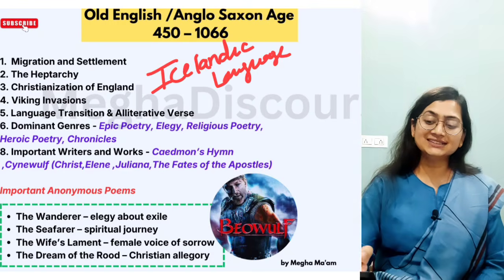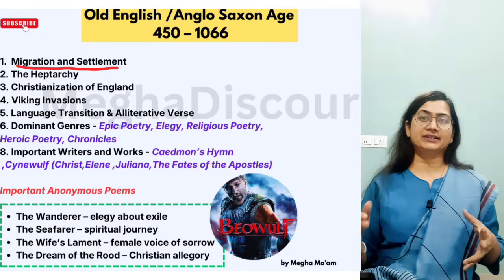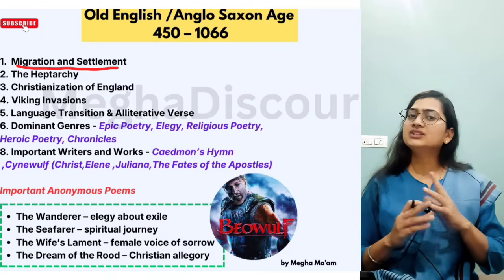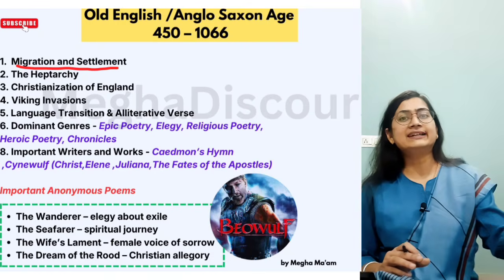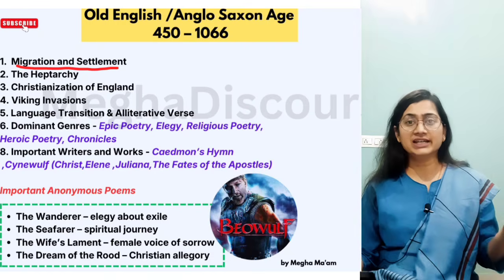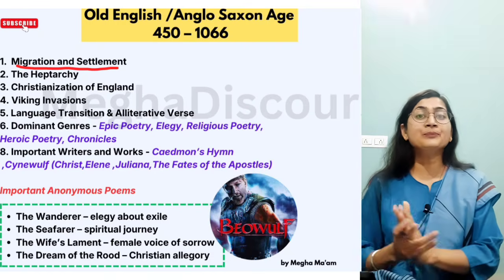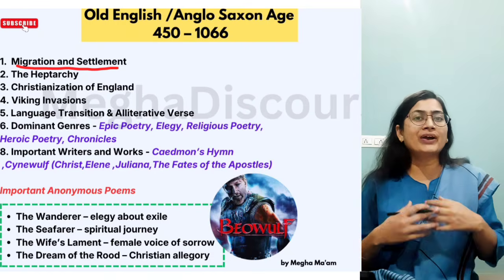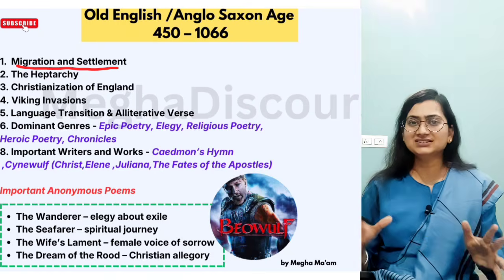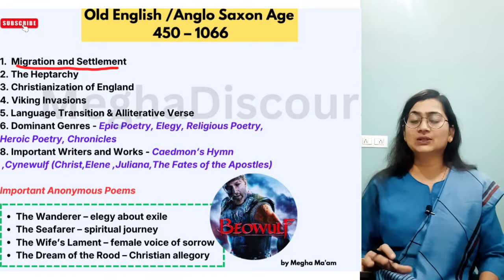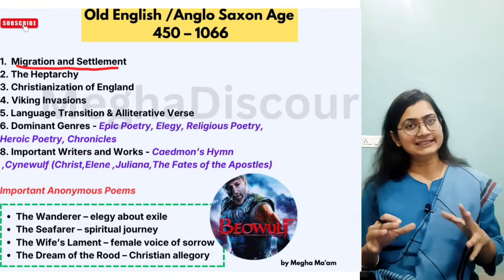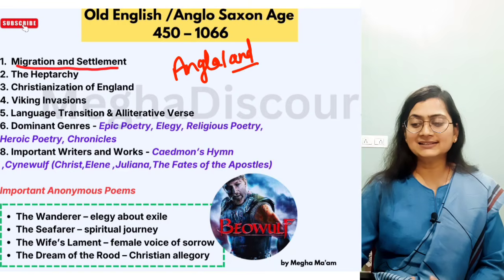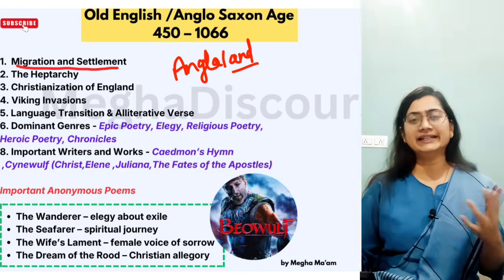The first feature, as you can see, is migration and settlement. Migration: I told you that when the Roman emperors left them undefended, they settled in the Celtic region of the North Sea, Germany and Denmark, Sweden, that is the area, and they were not powerful enough to defend themselves from Viking invasions, so they chose a hidden place. Okay, and after they settled there, it is called Angleland. So that is Angleland, and presently it is called England.